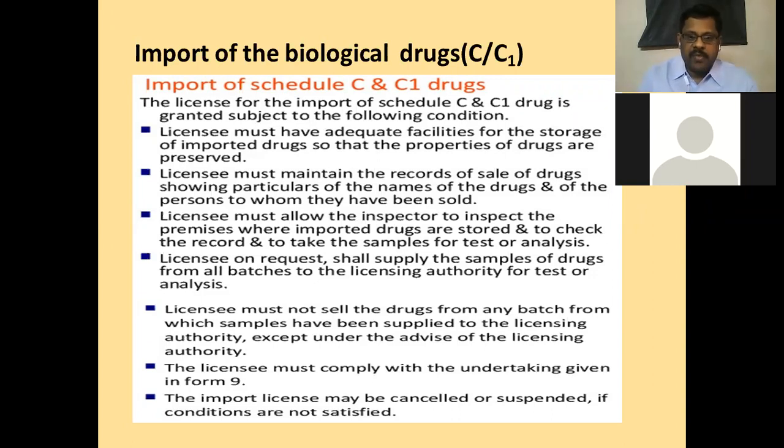The licensee must comply with the undertaking given in Form 9. If they fail to adhere to that undertaking, it leads to cancellation of the license, and based on the severity of the mistake, punishments will be there.